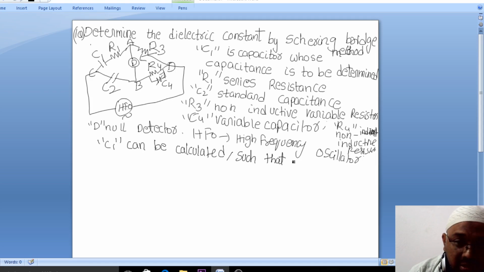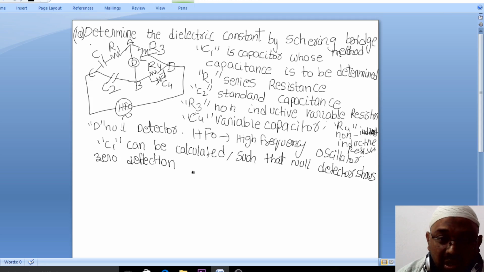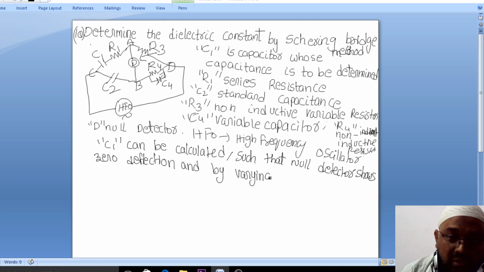Such that the null detector shows zero deflection, by varying C4.